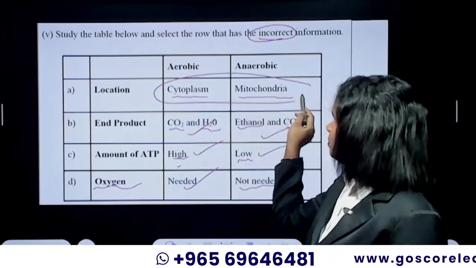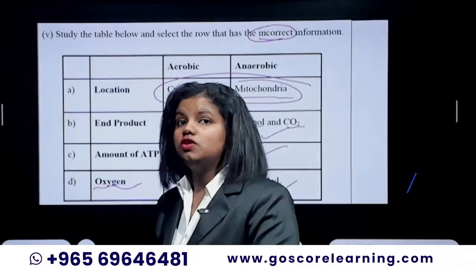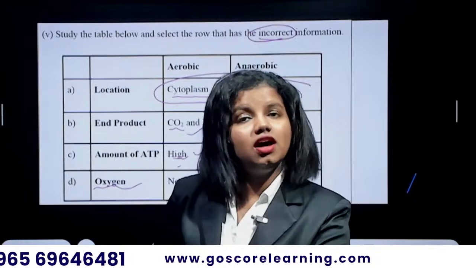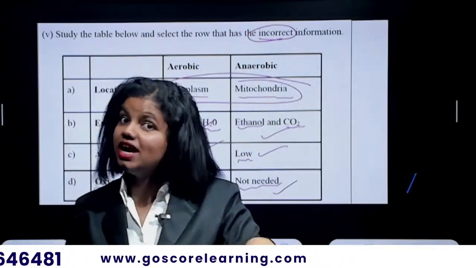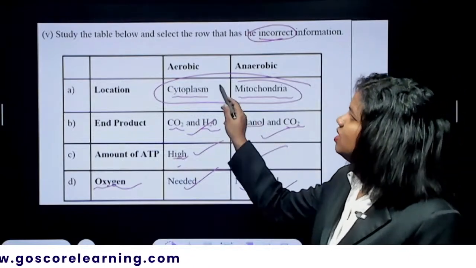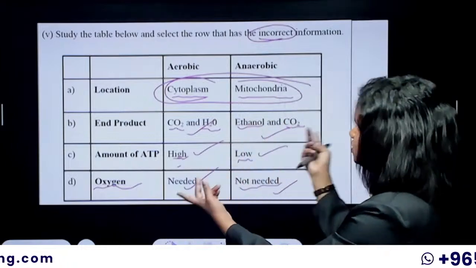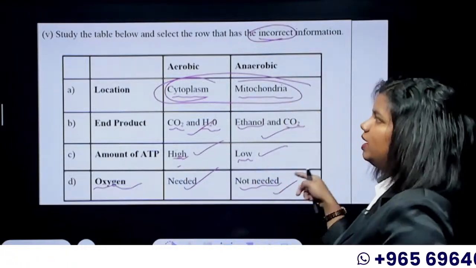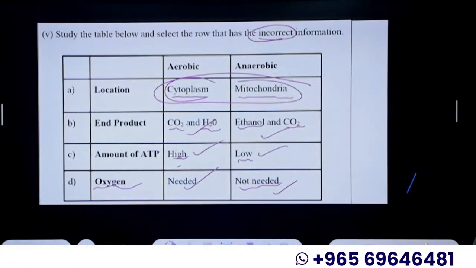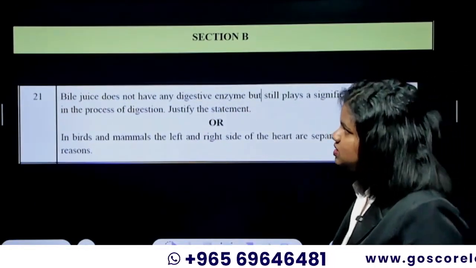So the wrong statement: aerobic respiration takes place in the mitochondria. Mitochondria, the powerhouse of your cell. That's where aerobic respiration happens. And anaerobic respiration happens in the cytoplasm of your cell. It's just the vice versa. It's the other way. Aerobic in the mitochondria and anaerobic in the cytoplasm. That's the wrong statement. Okay, now this is section B.